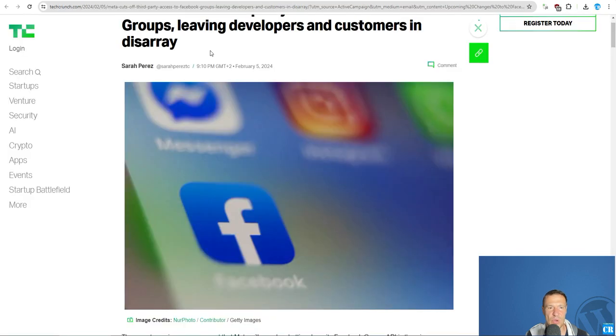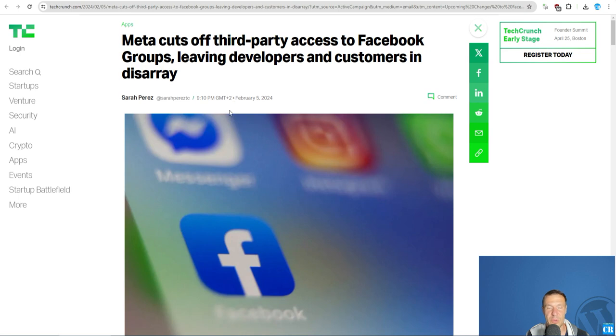Okay, so yeah, if you have any ideas why Facebook or Meta made this change to their API and why they are restricting groups right now, let me know in the comments, because I am also really interested in finding out why this happened.